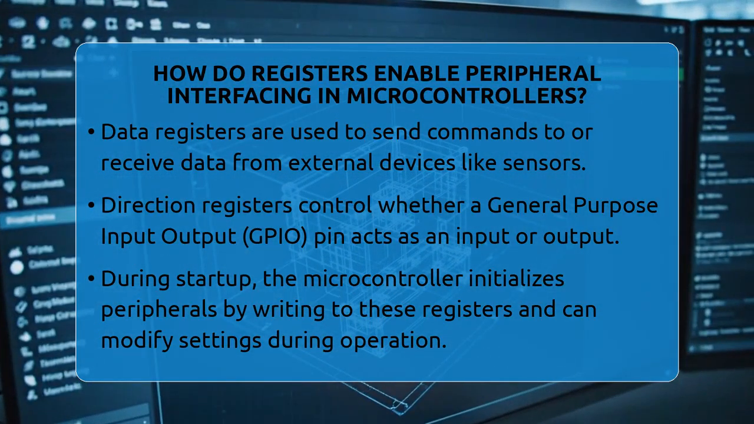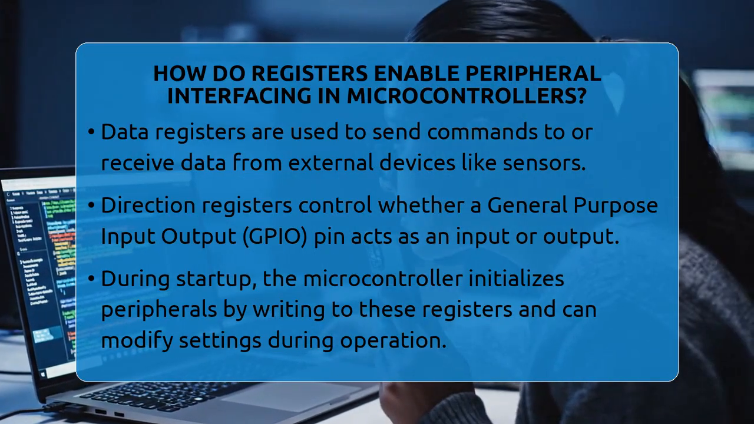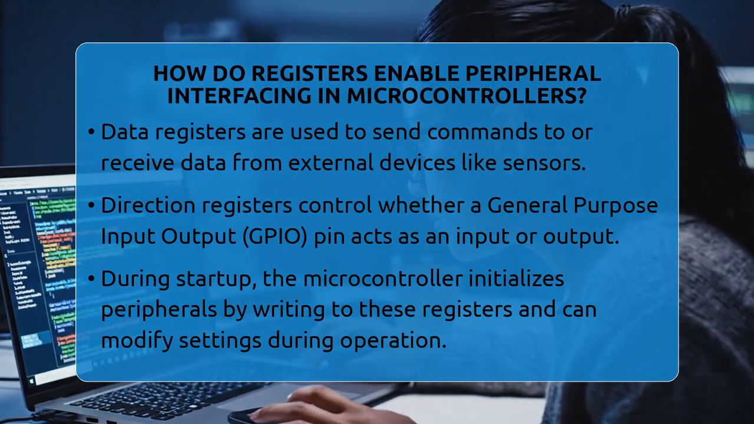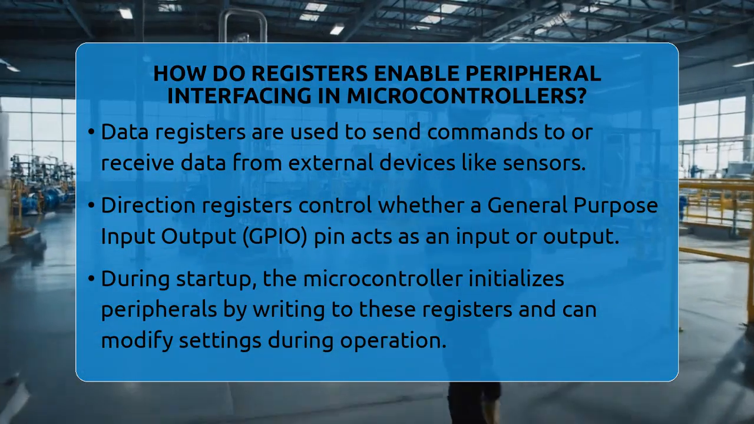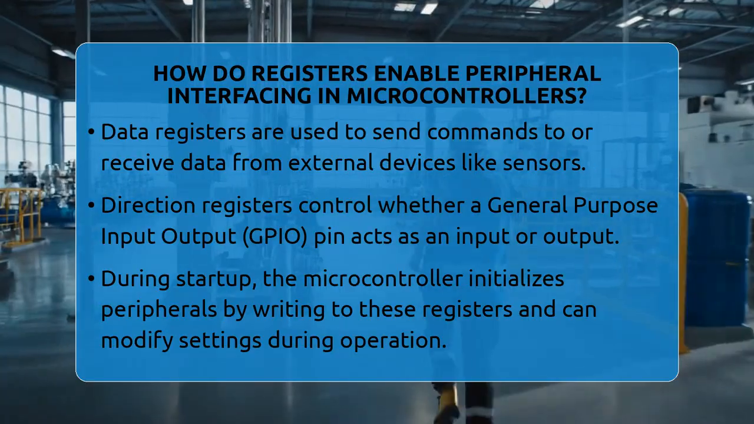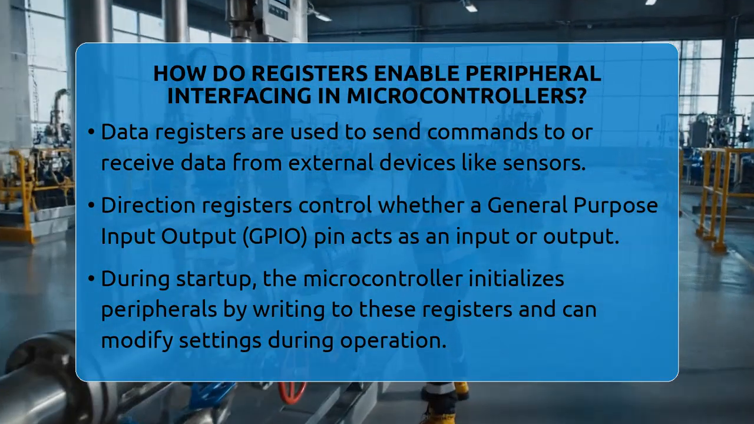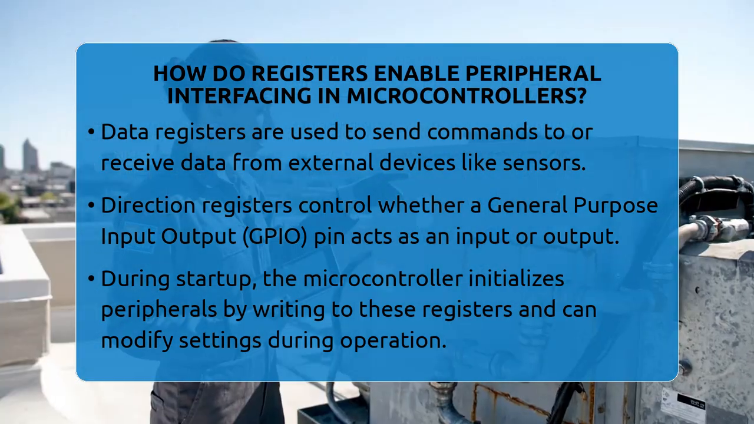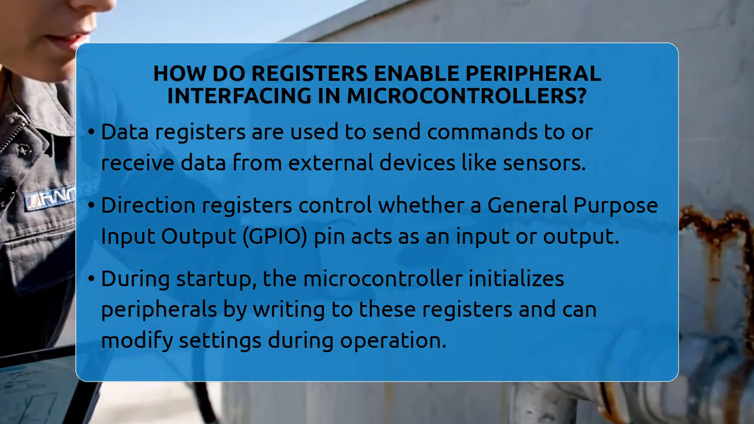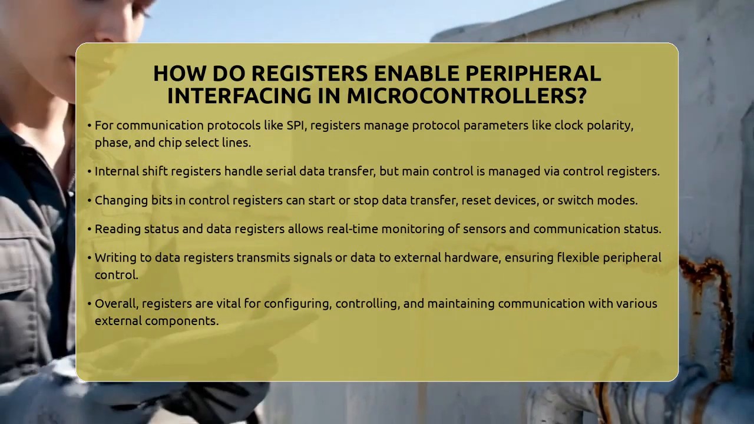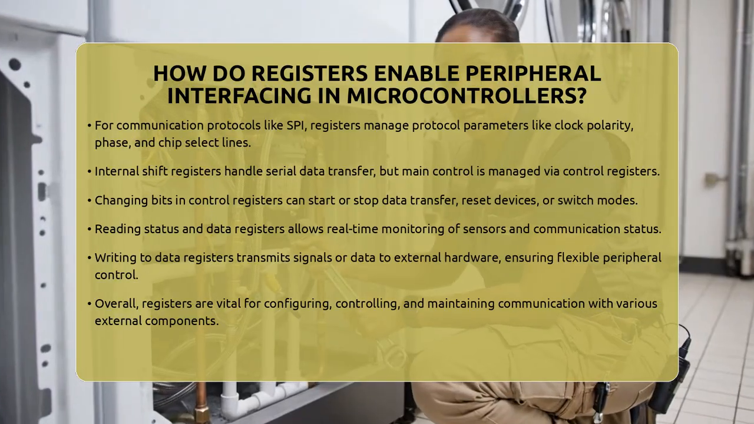For communication protocols like serial peripheral interface, registers manage protocol details like clock polarity, phase, and data size. They also control chip select lines to activate specific devices on the bus. The internal shift registers in peripherals handle serial data, but the main control happens through these registers. By changing bits in control registers, the microcontroller can start or stop data transfer, change modes, or reset devices.